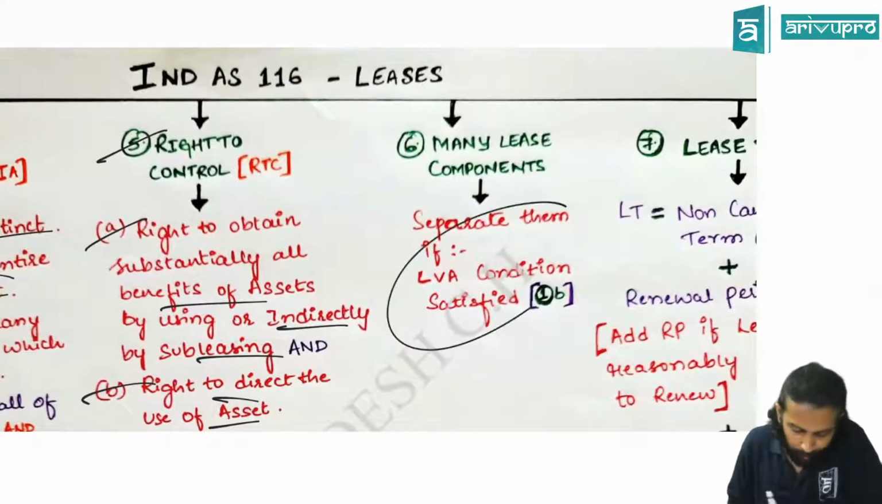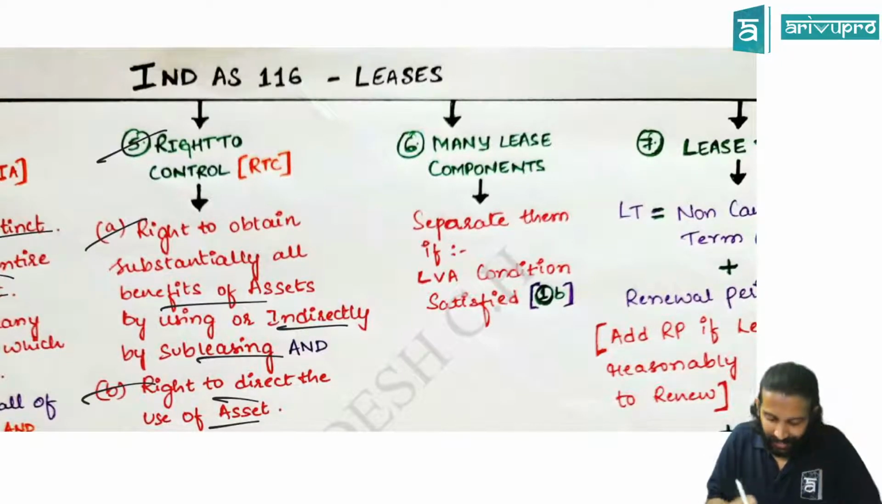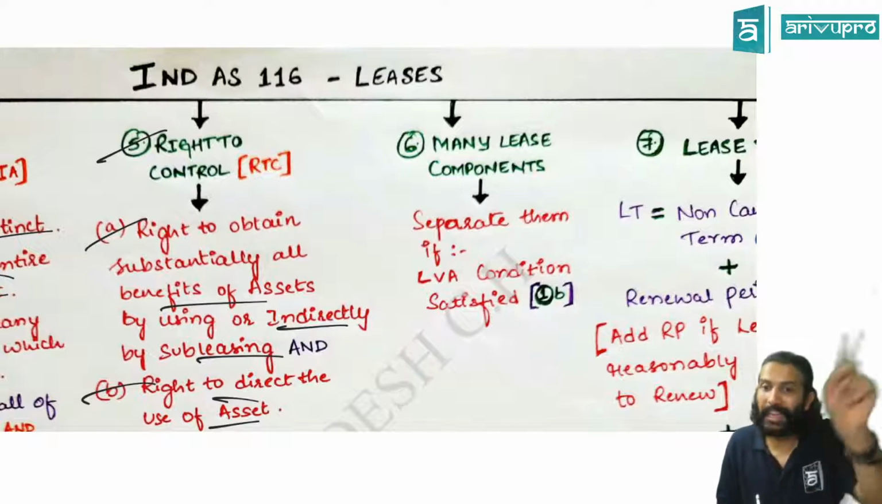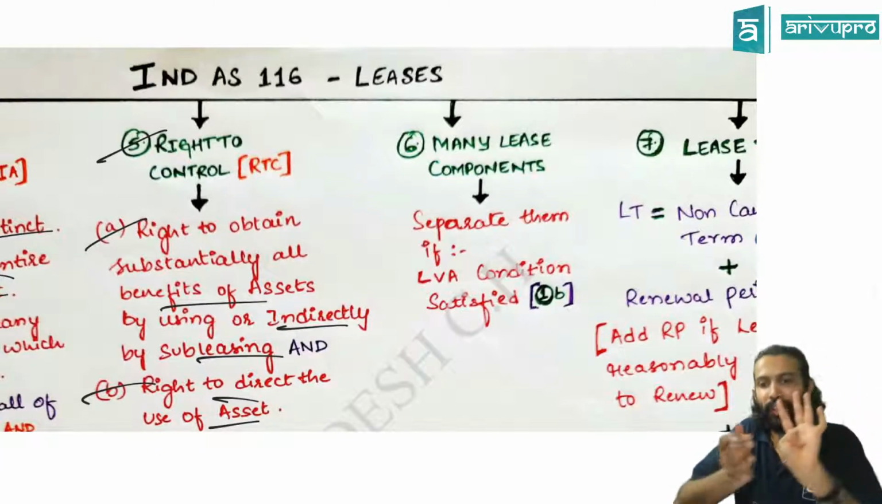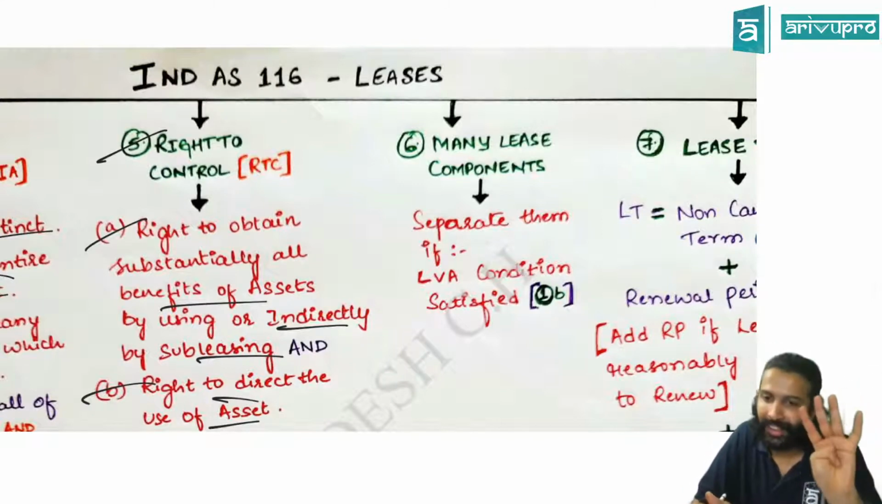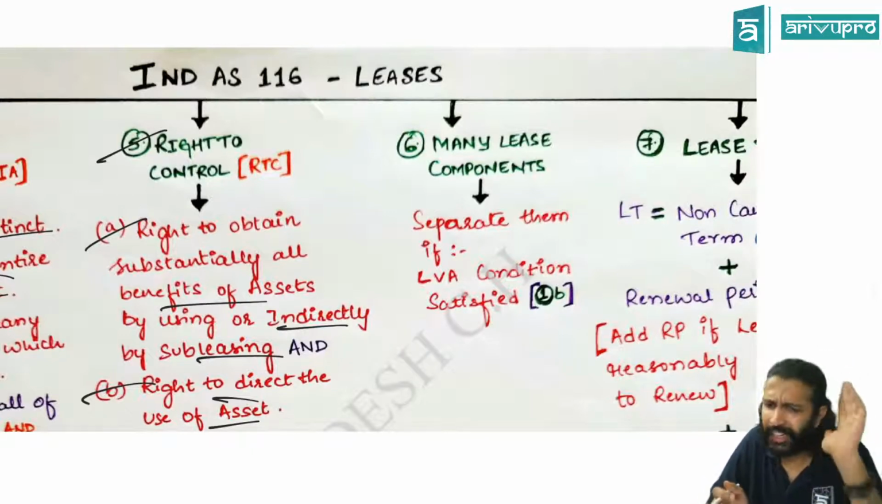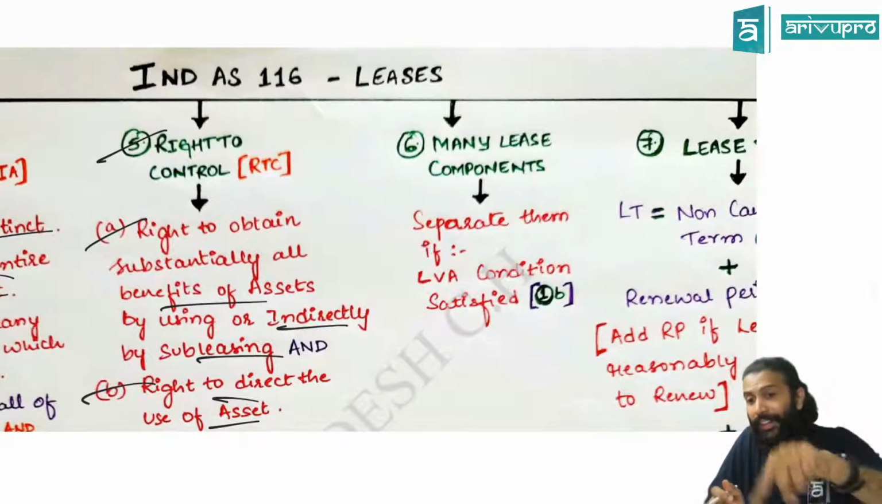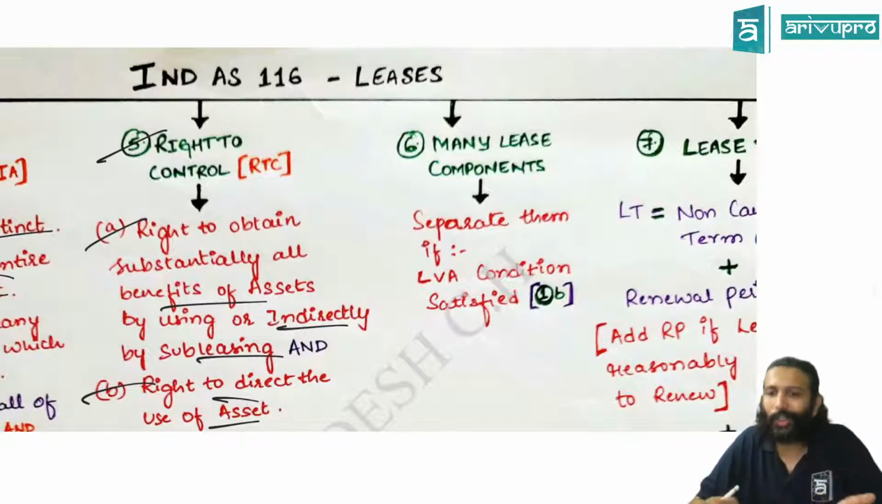If you have many lease components, then what do you need to do? You have to segregate, provided 2 conditions are satisfied. That is same as the LVA condition, low value asset. Asset should be capable of being used on its own or with resources available with the lessee and should not be highly interrelated or interdependent. Then you can segregate. Segregation will be based on standalone selling price. If lease also has a non-lease component, then you can use a practical expedient not to separate lease and non-lease component. It is an accounting policy.